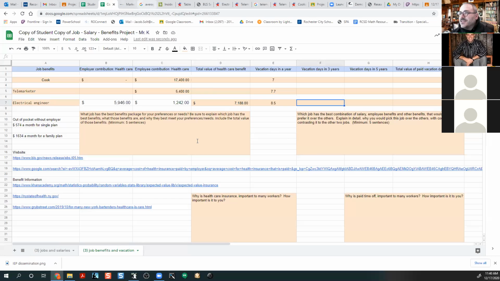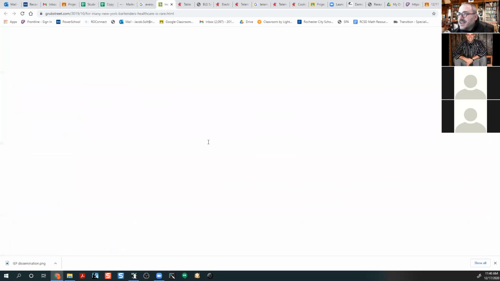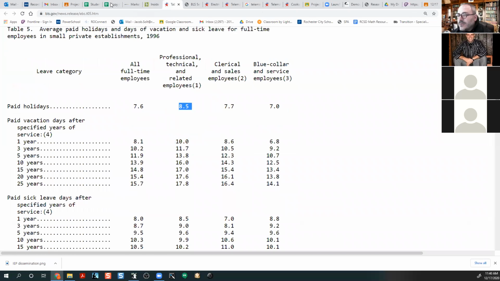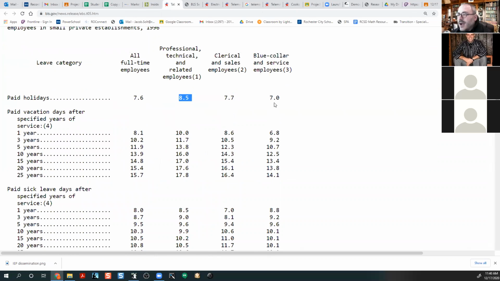My vacation days in 3 years and 5 years. I think there was that table there somewhere. Where was that? There we go. Right here. So, I mistakenly did something wrong. So, okay, paid vacation days. I should have looked at this right here. So my electrical engineer is getting 10. My telemarketer's getting 8.6, and my cook's getting 6.8.